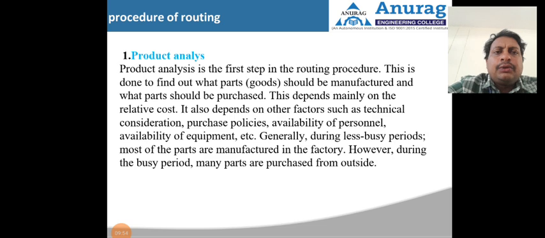This is about one of the important factors, that is make or buy decisions. We need to estimate the complete product analysis. This is an important step in the routing procedure, so that during busy periods, when many parts are purchased from outside, it will be advantageous. So we need to analyze the product; that is the first step.